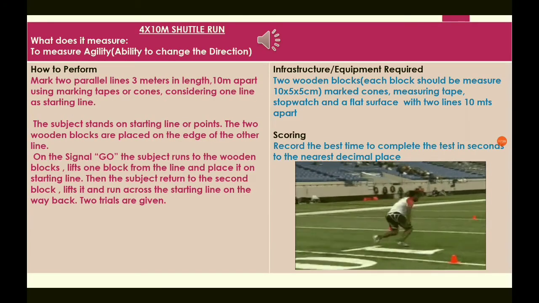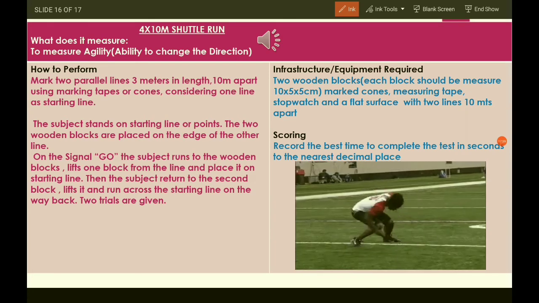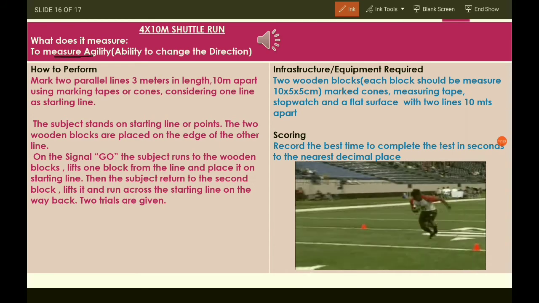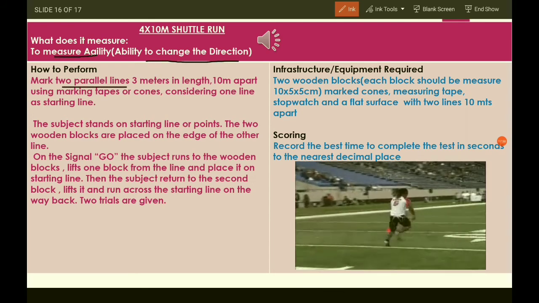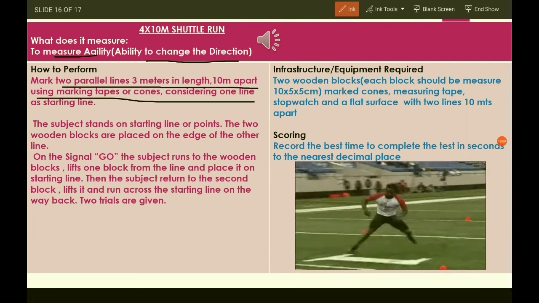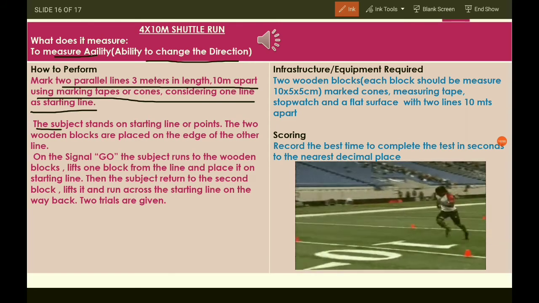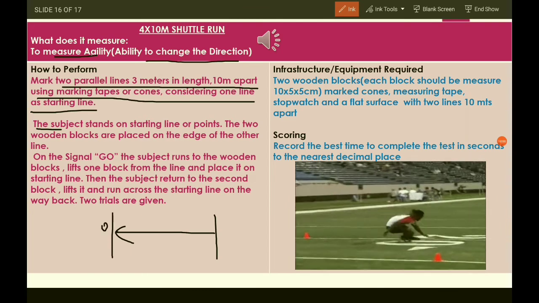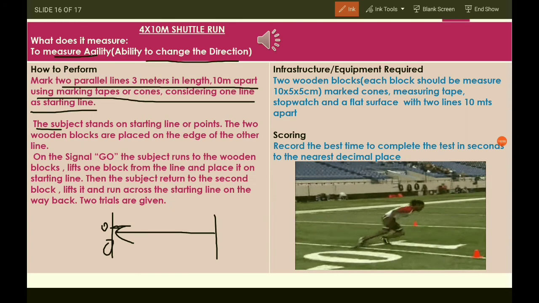Now 4 into 10 meters shuttle run. Shuttle run is performed to check the agility or the quickness or the coordinative abilities also. How do we perform this? Let's see. Mark two parallel lines 3 meters in length, 10 meters apart using marking tape or cones, considering one line as a starting line. As you can see how this athlete is performing here on the ground, he is trying to touch these lines, but how? Let's see. The subject stands on the starting line.